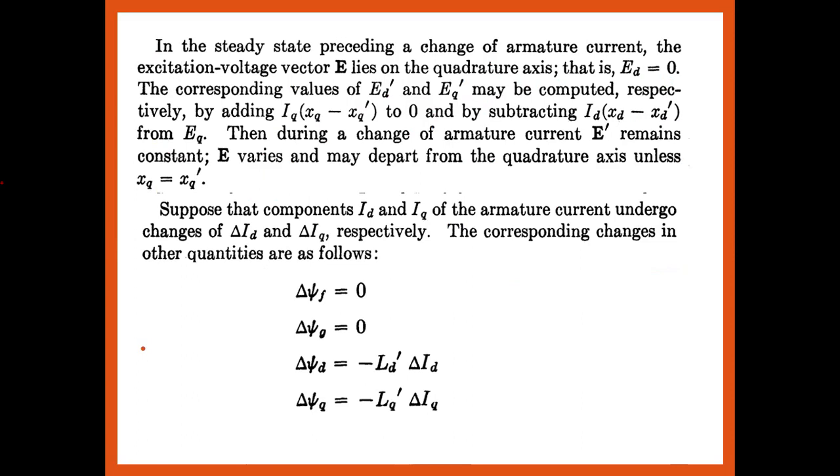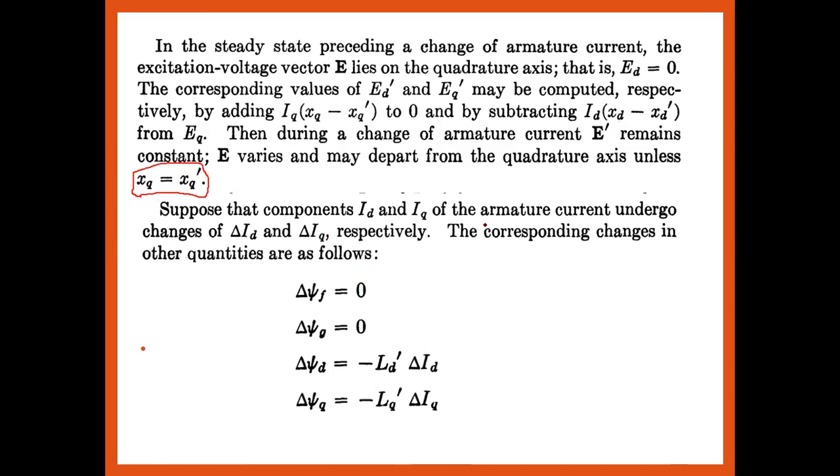So अगर मैं इसको simplify करूँगा, then we are getting steady state, but the steady state with respect to the transient state दोनों का parameters अपने को निकालने पड़ेंगे, and we are subtracting 0 from the EQ. Thus, during the change of the armature current, E dash remains constant. E should be varied from the quadrature axis unless XQ is equal to XQ dash.